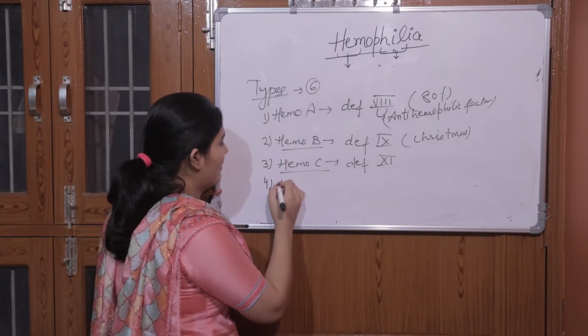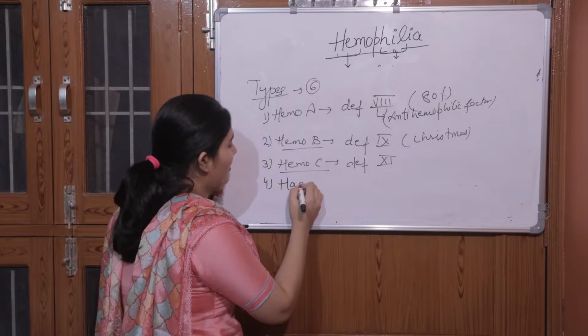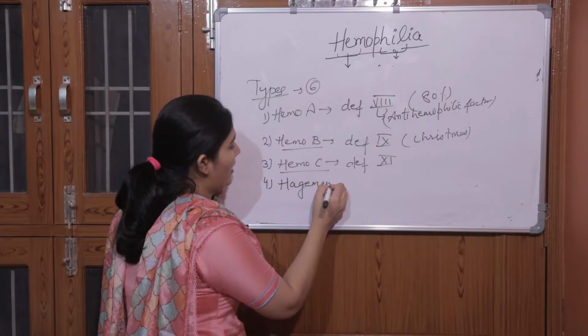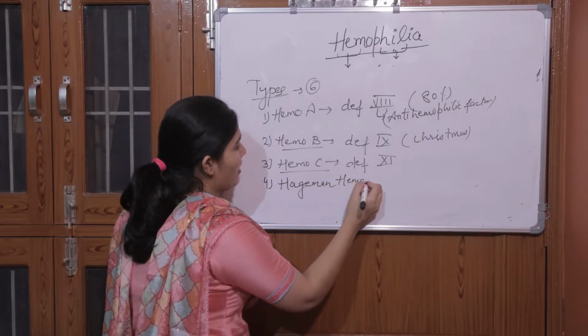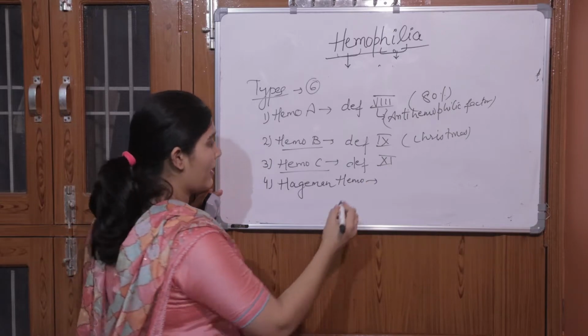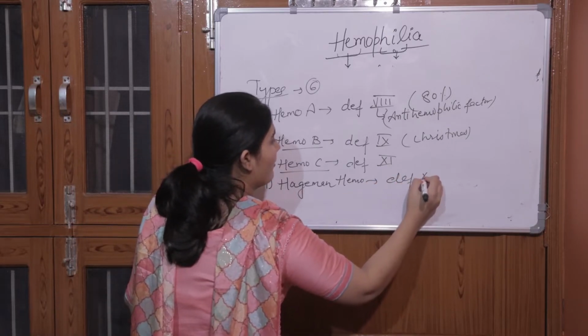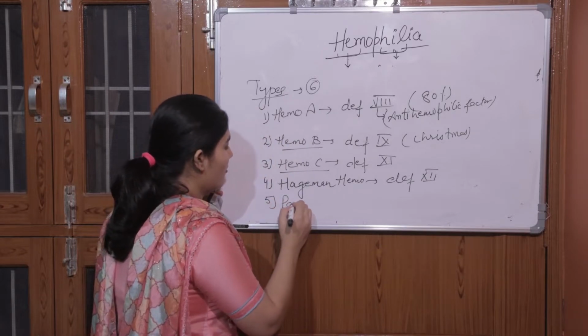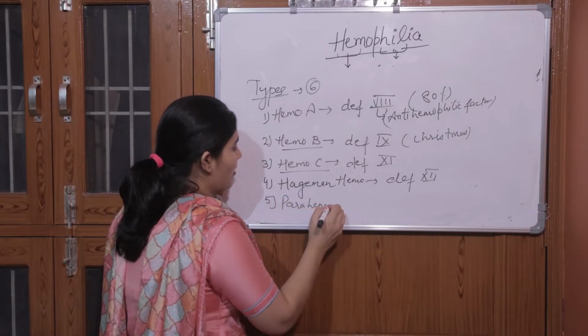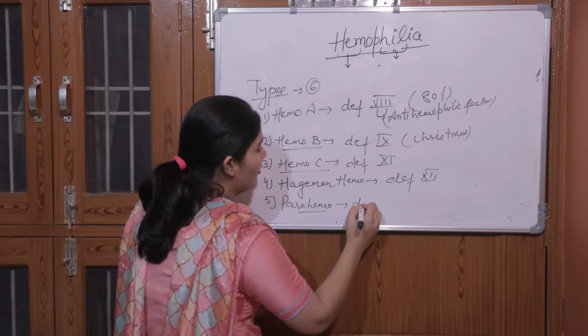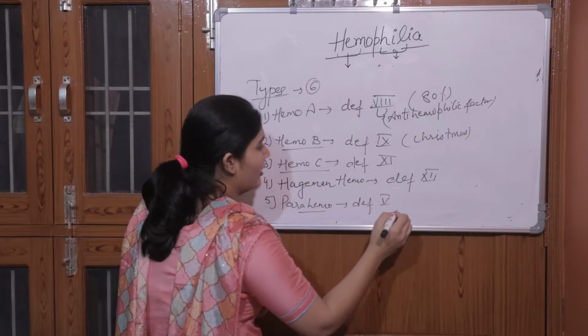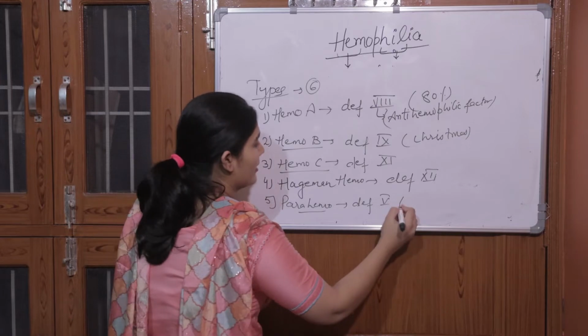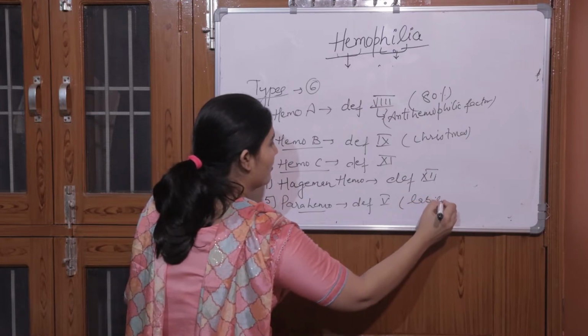Fourth is Hageman hemophilia, because of deficiency of clotting factor 12. Next is parahemophilia, because of deficiency of clotting factor 5. Factor 5 is the labile factor.